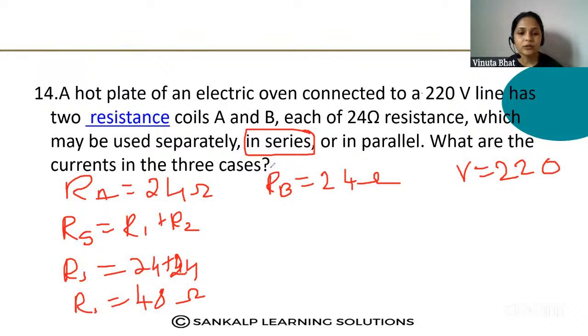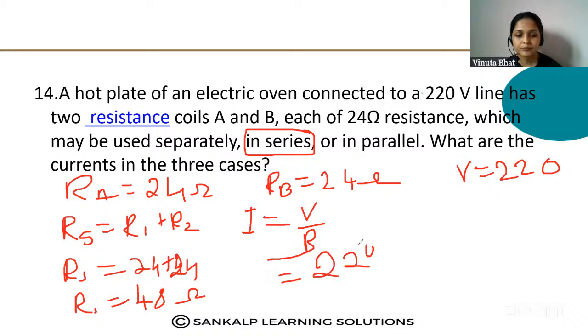Then find out the current when they are connected in series. I is equal to V by R. V, that is 220 volt, divided by 48 ohm.